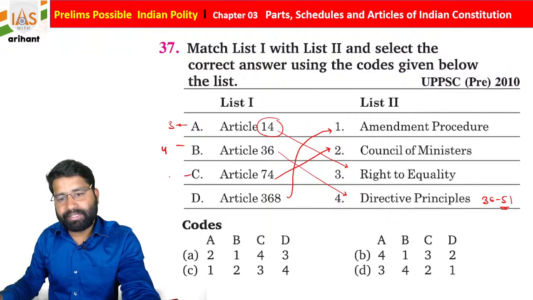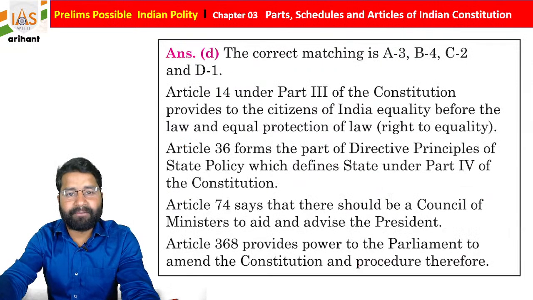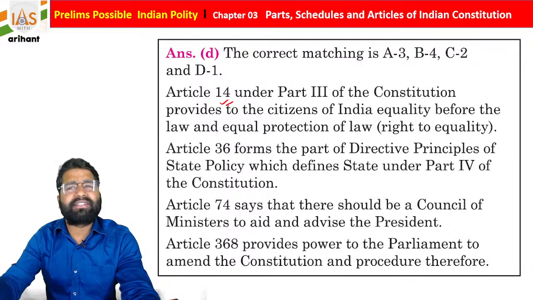B4, C2 and D1. So 3, 4, 2, 1. Option D is going to be correct for the same, students. We already discussed the same.